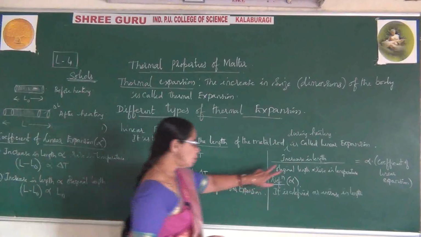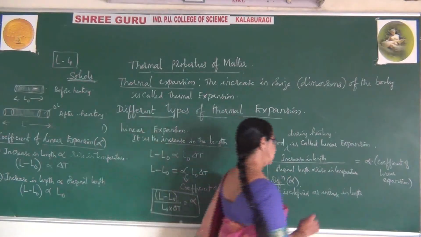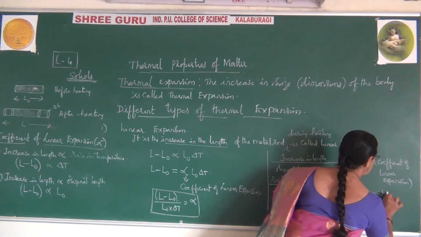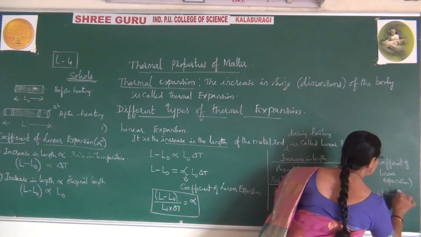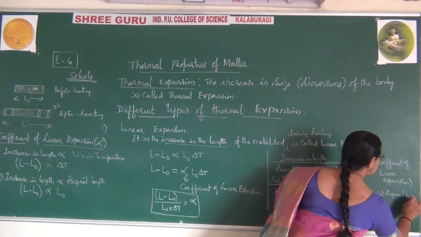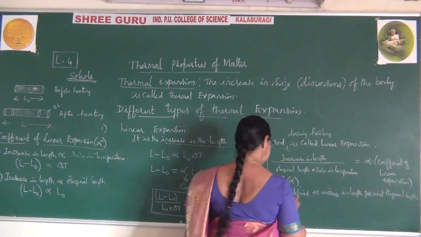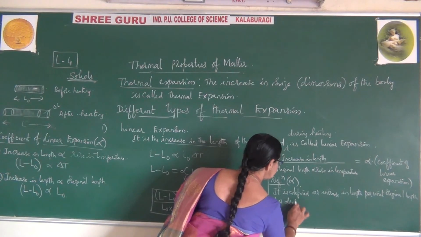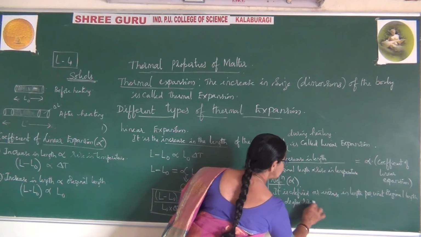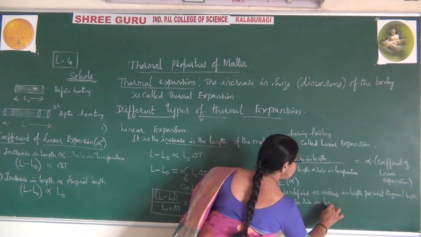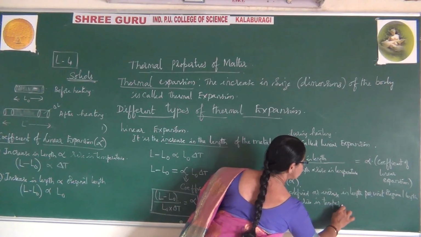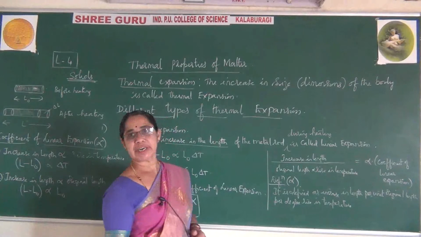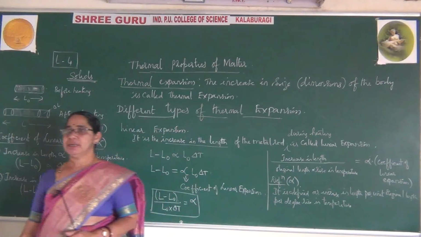So per unit original length per degree rise in temperature. This is the definition for coefficient of linear expansion.